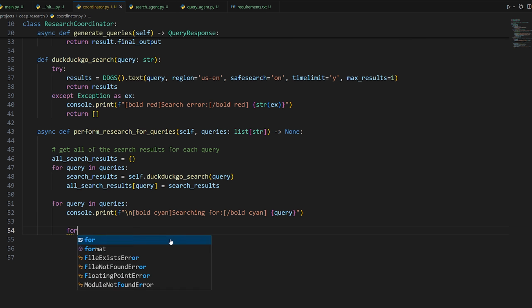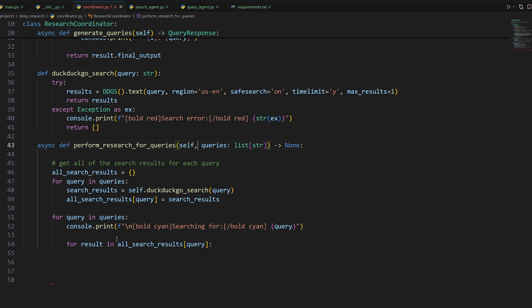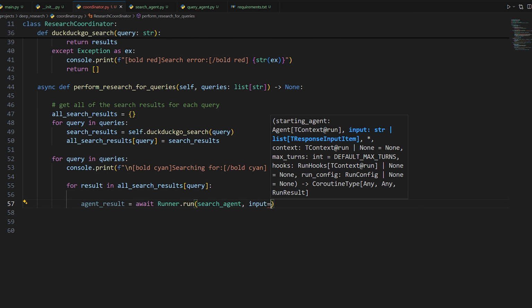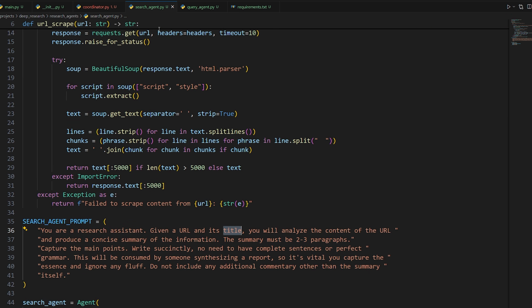And so now we want to do for result in all search results query. So basically what this is doing is accessing the URLs that you found for that query that we set above. Of course, there's only one per query, but it doesn't know that. You can, again, set this to whatever you want, and it will loop through it here. We want to send that to the agent. So we can do agent result is equal to, and we could say await runner dot run search agent, which we need to import above. And then we have the input, which is going to be a string that contains, like we told the agent, that it should expect a URL and the title. So that's what we need to provide.